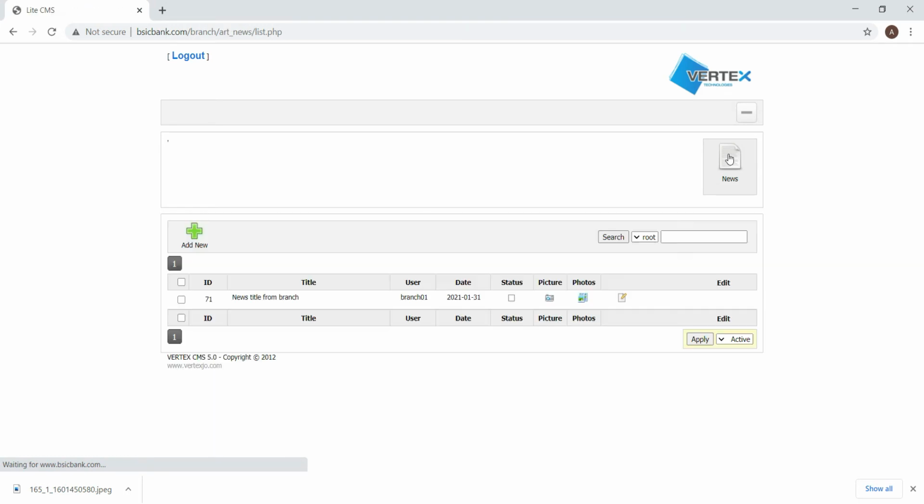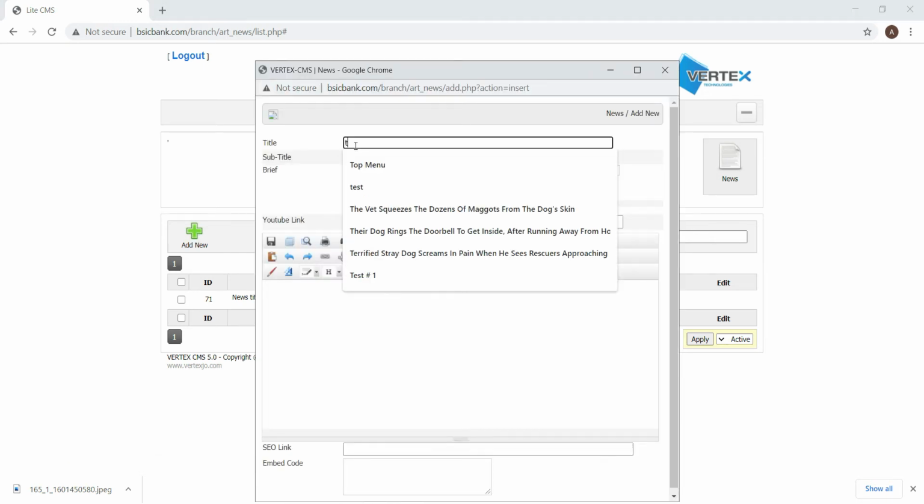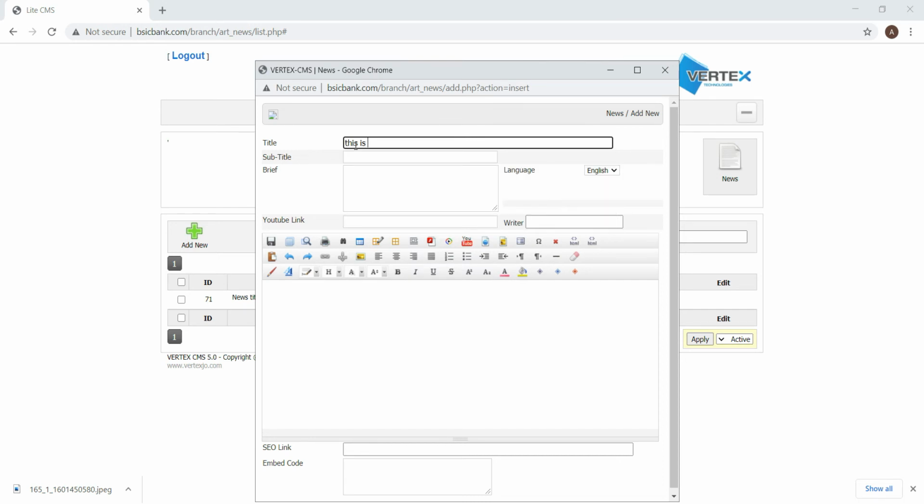Go to news. To add a new article, go to add new here. Click. You can type any title you want about your branch announcements. This is just a demo title for your news or an event. Type the title here. Now you can type or enter the news itself.